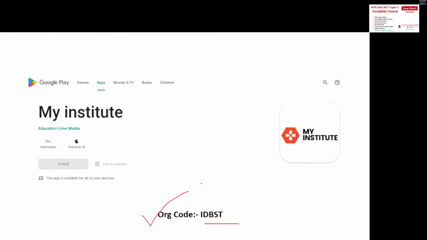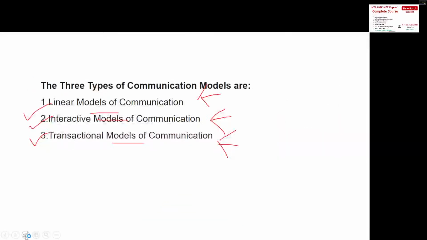Basically, you have 3 types of communication models: the linear model, interactive models, and transactional models. I have mentioned 'models' here, which means that under linear models you have various types, under interactive models you have various types, and under transactional models you have various types. Today I have set an agenda for completing 2 models: we will be doing the linear model today, and we will be doing interactive models.